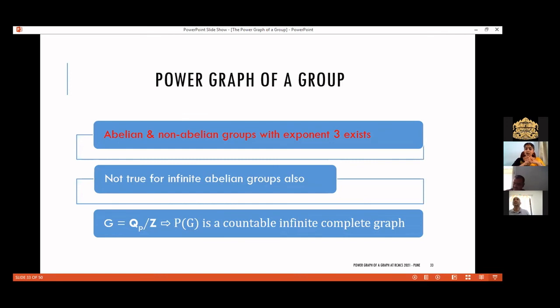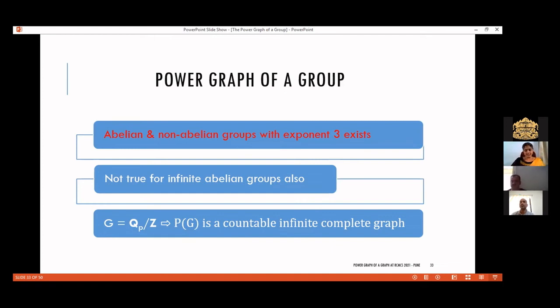If either the vertex set or edge set is infinite, we call such graphs infinite graphs. An infinite edge set obviously forces the vertex set to be infinite also, but the converse need not be true. There can be infinitely many vertices and no edges at all. That is also possible. Either the edge set or at least the vertex set being infinite makes it an infinite graph. If we take a group with infinite cardinality, the graph obviously also becomes an infinite graph. That is not a problem for us.